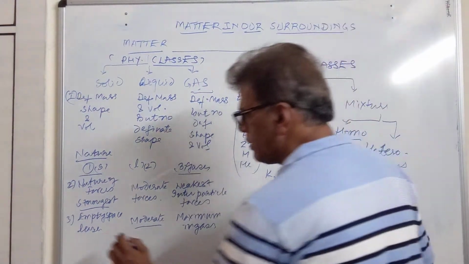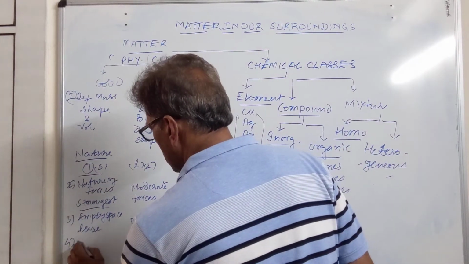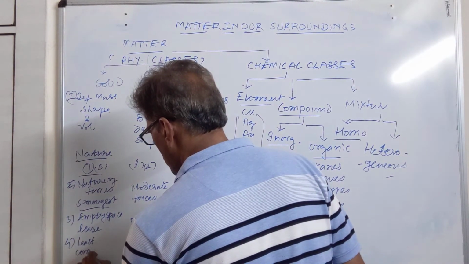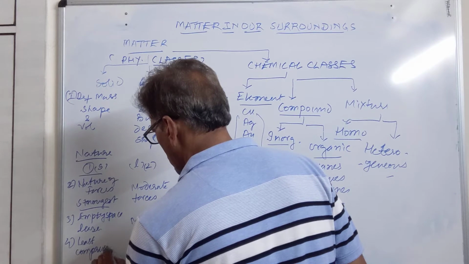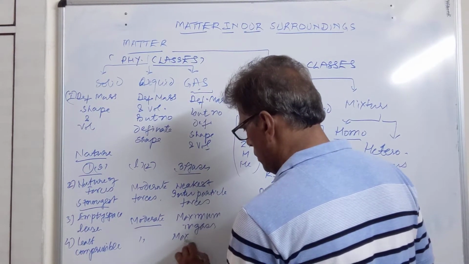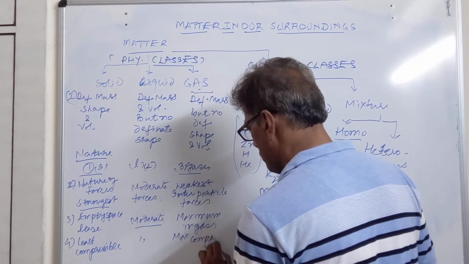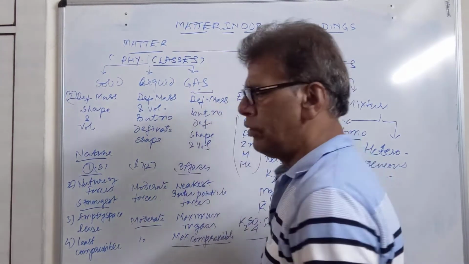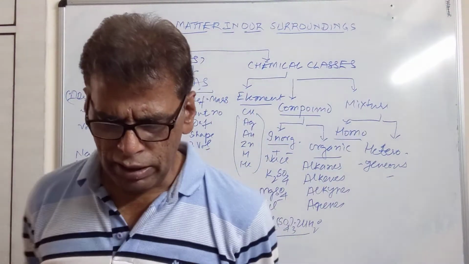Then we have compressibility. Solids are least compressible, liquids are moderate, gases are maximum compressible. This is our fourth property regarding compressibility.